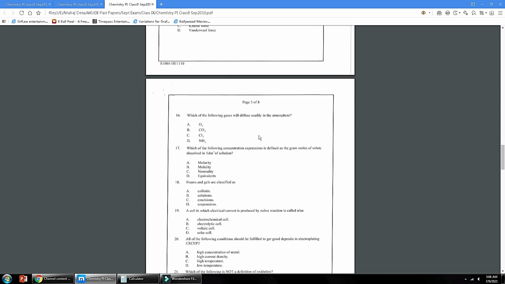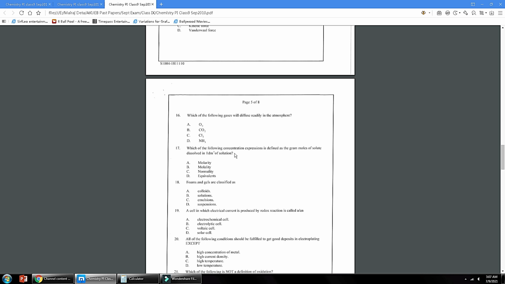Number 16, which of the following gases will diffuse readily in the atmosphere? The gas having less molar mass will diffuse faster. So here you can see ammonia has the least molar mass, that is 17, oxygen 32, carbon dioxide 44, chlorine 71. So ammonia is the lightest gas, so it can diffuse faster.